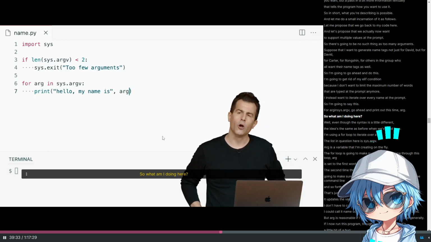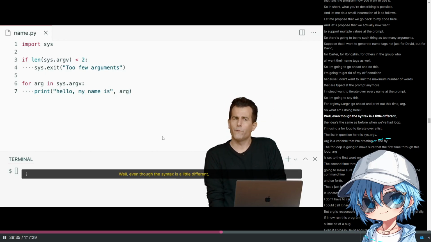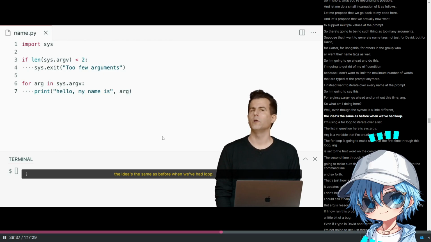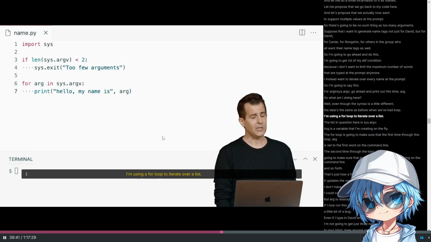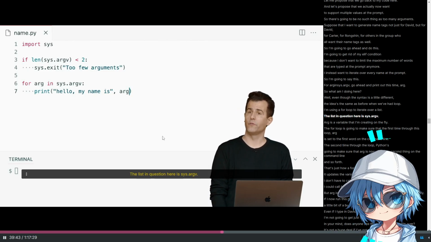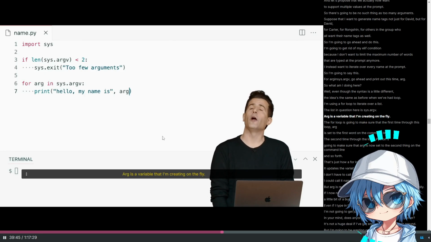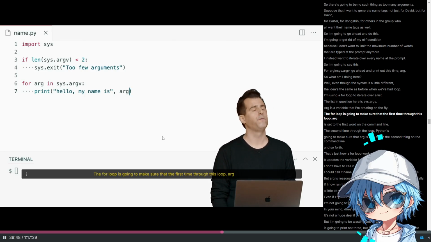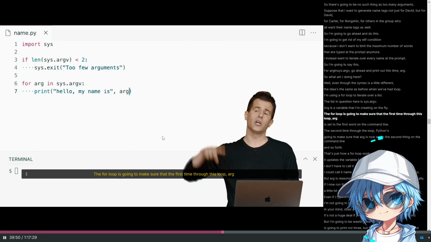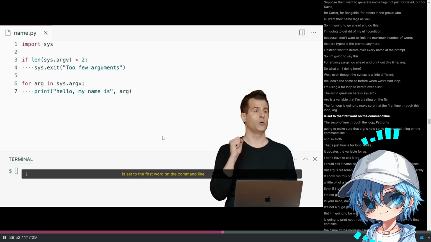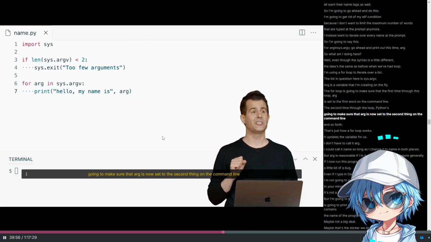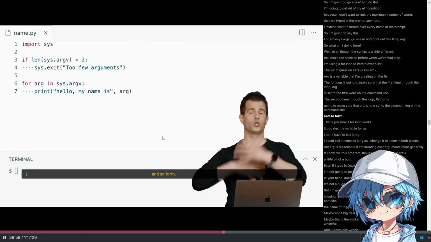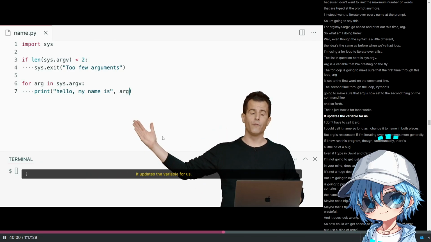So what am I doing here? Well, even though the syntax is a little different, the idea is the same as before when we've had loops. I'm using a for loop to iterate over a list. The list in question here is sys.argv. Arg is a variable that I'm creating on the fly. The for loop is going to make sure that the first time through this loop, arg is set to the first word on the command line. The second time through the loop, Python's going to make sure that arg is now set to the second thing on the command line, and so forth. That's just how a for loop works. It updates the variable for us.